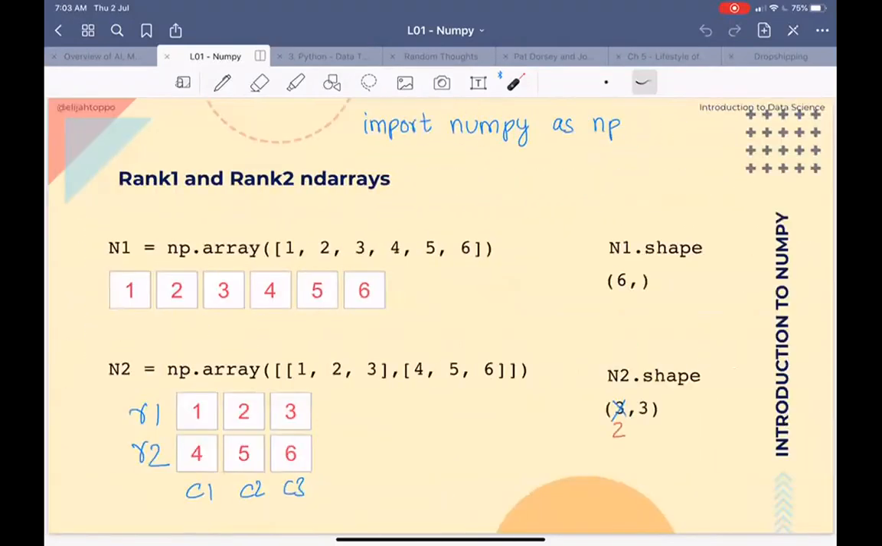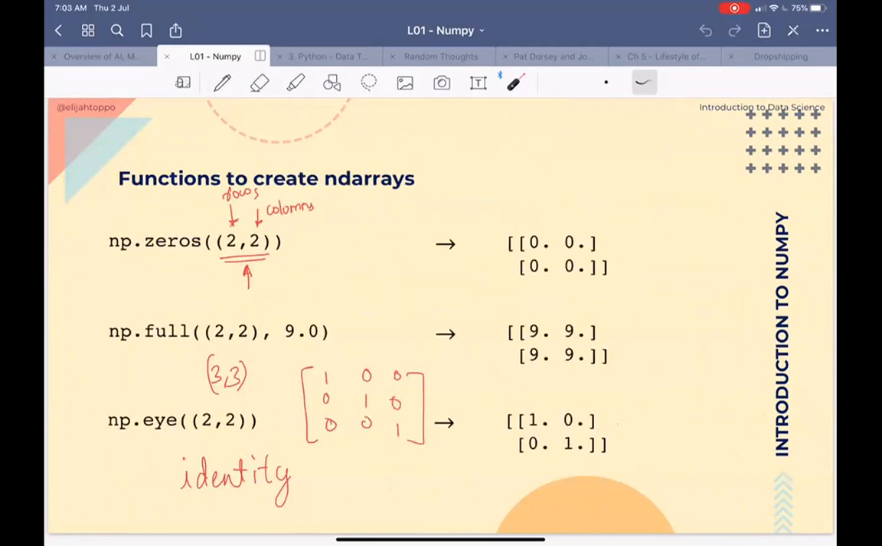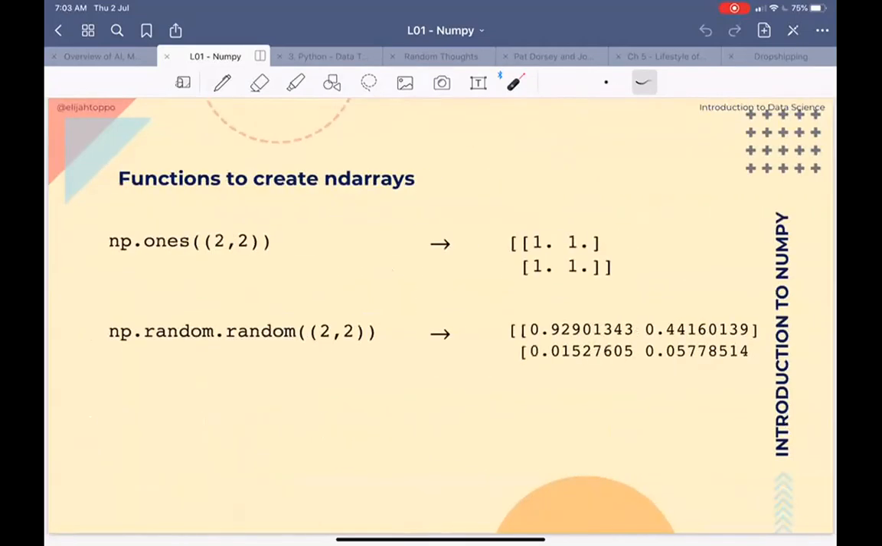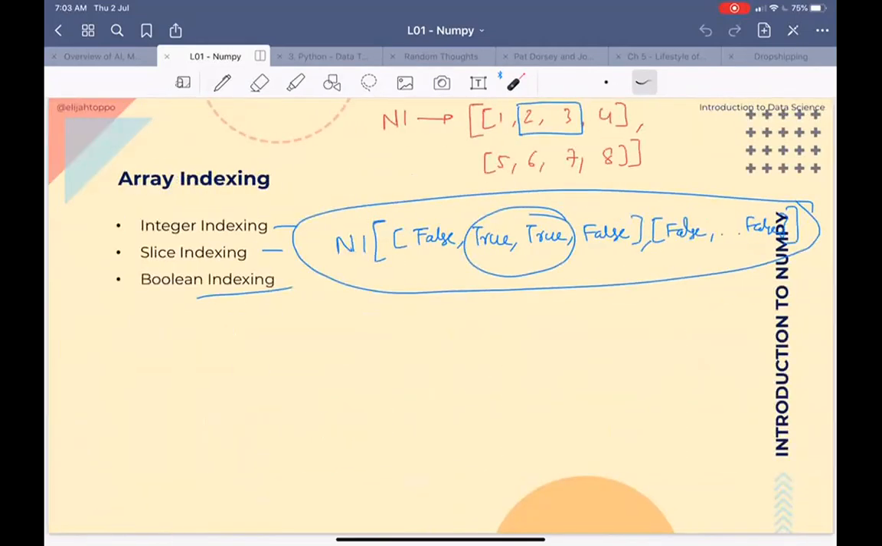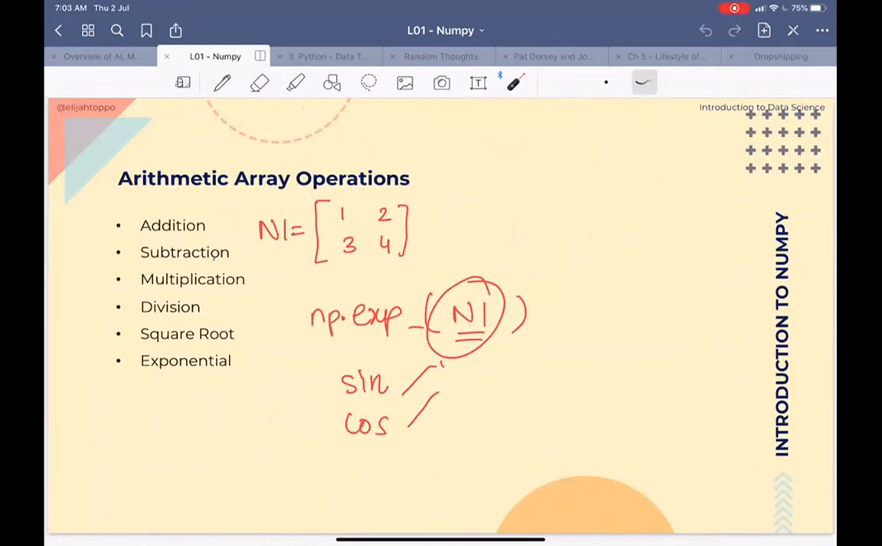We saw how to create rank 1 and rank 2 arrays and to see their shape. We saw some functions that are used to create these arrays: zeros, full, identity, I, ones, and random. We also saw how to index the different arrays. There are three kinds of indexing: integer indexing, slice indexing, and Boolean indexing. And we saw examples for all three.